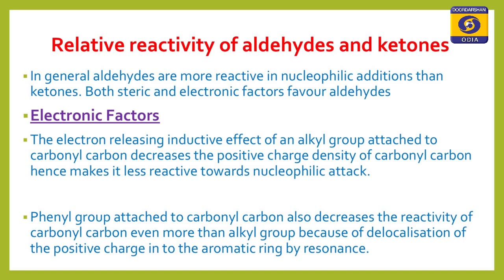If you look at the mechanism, the rate of reactivity of aldehydes and ketones depends upon the density of the positive charge over the carbonyl carbon. It is because of the positive charge density of the carbonyl carbon that the nucleophile is able to attack it. So the rate of nucleophilic attack depends on the density of positive charge over the carbonyl carbon. Greater the density of positive charge over the carbonyl carbon, greater is the reactivity towards the nucleophile.